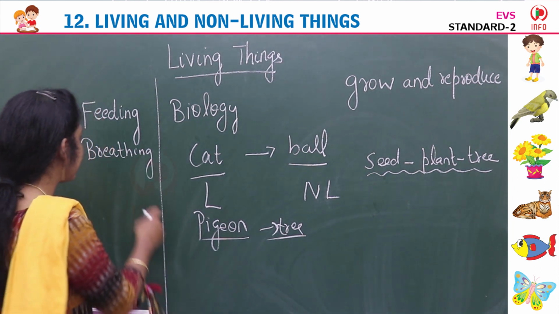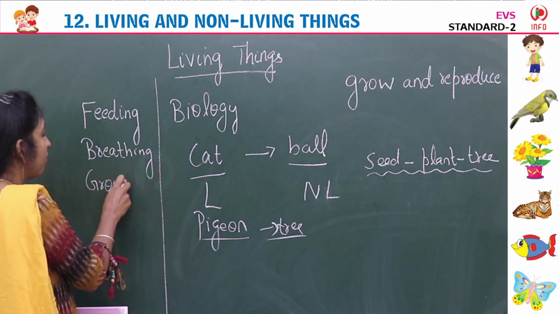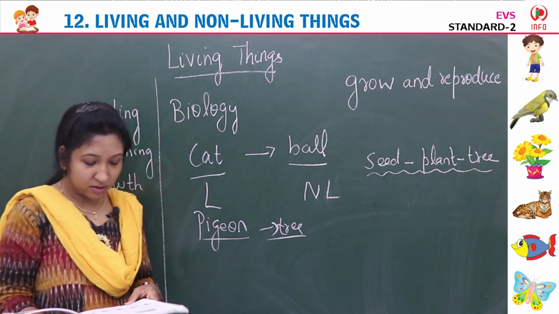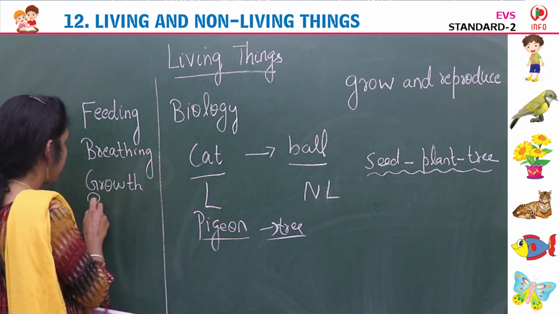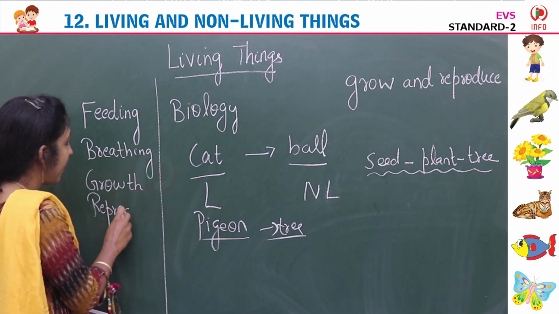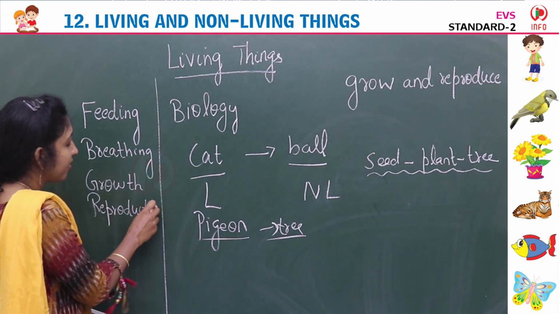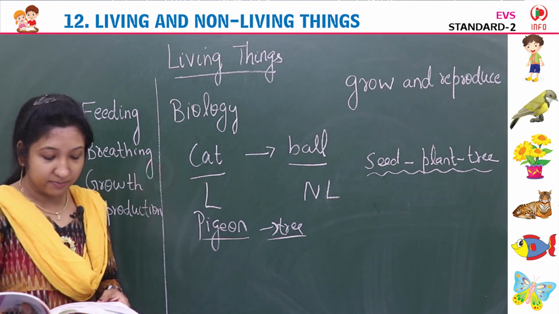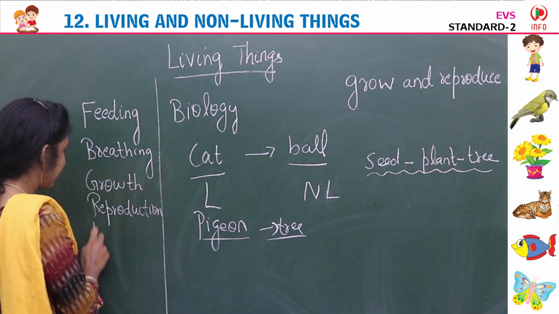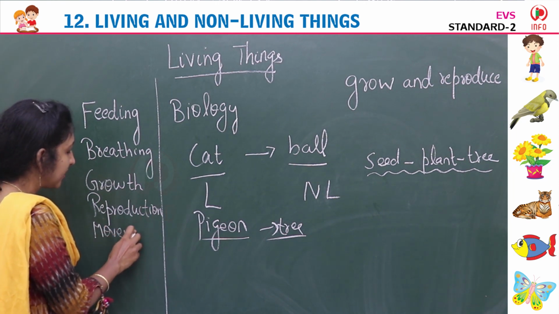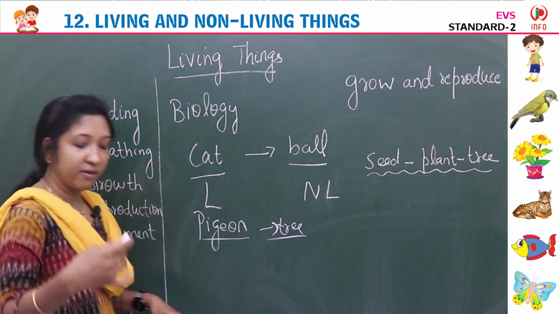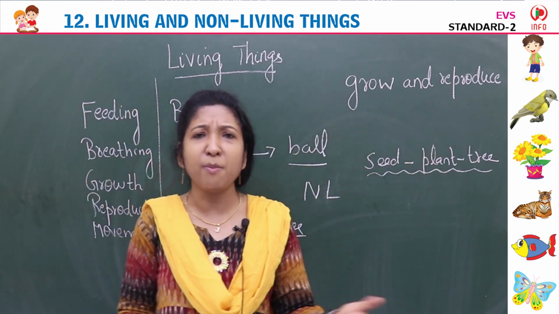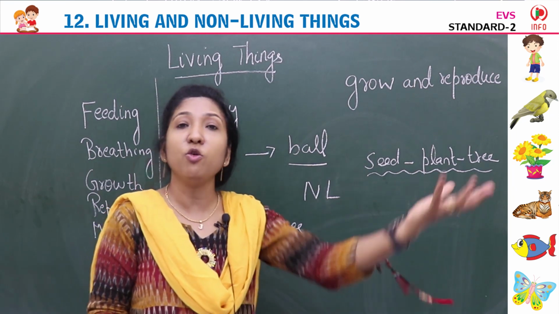Growth. We all grow, isn't it? Because we are eating food, we grow. Plants grow, animals grow. Reproduction. Living things grow and reproduce. Living things produce babies, they produce young ones. Movement. Living things move from one place to another. We walk and move from one place to another. Animals also move. We jump, we walk, we dance.